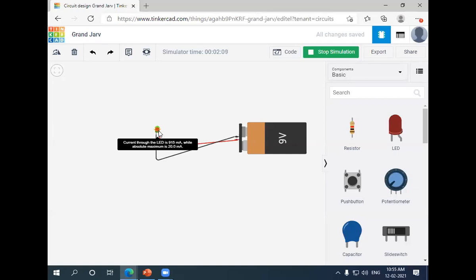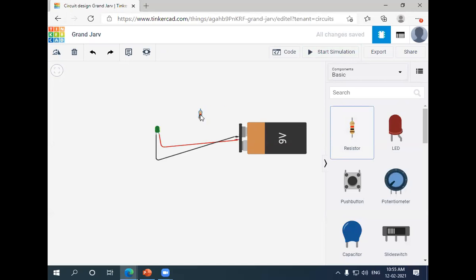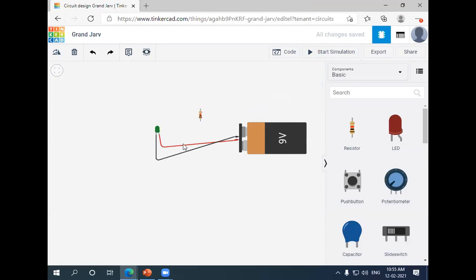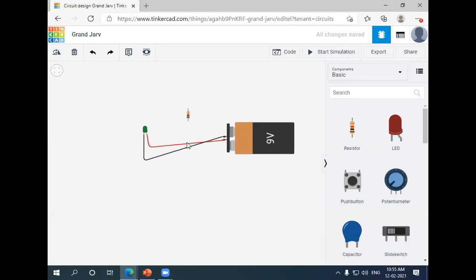If we wish to limit the current flow, we use a resistor, because the basic concept of a resistor is to resist the flow of current. So I'm placing it here. If I wish to change it to kilo ohm, micro, or nano ohms, I can adjust according to need. I'm using a 1 kilo ohm resistance here, and I wish to connect my anode with the resistor.